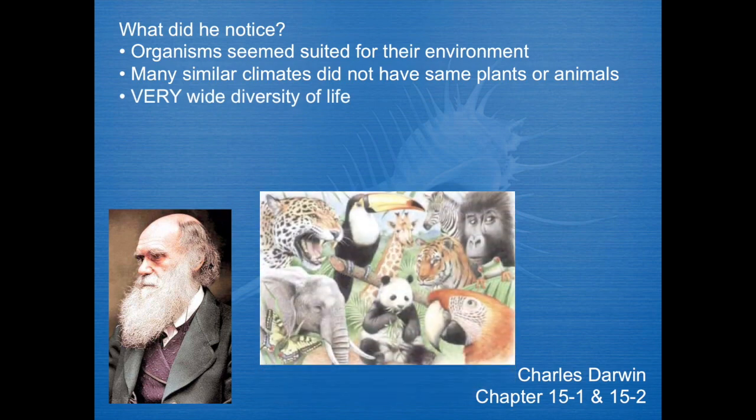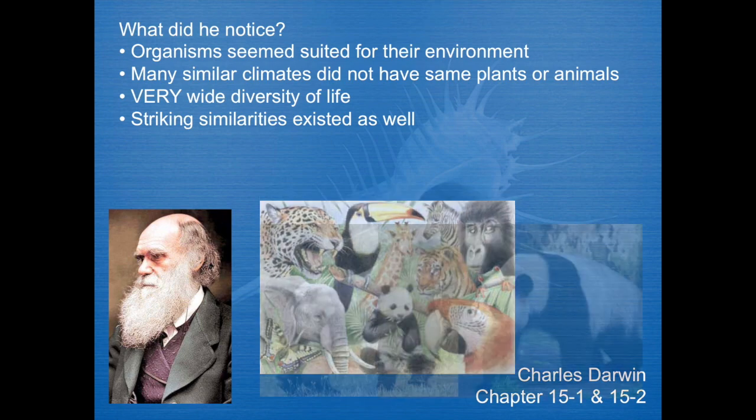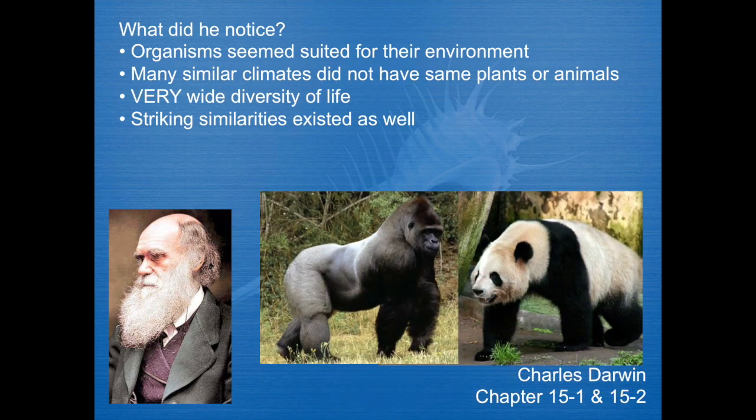That there's so many different living things out there, with each individual, each species being unique in some way, shape, or form. But just the same is that there are these striking similarities that exist between all living things. All right, so for instance, a classic example, I guess you could say, if you look at these two very distinguishable species, you can see similarities.